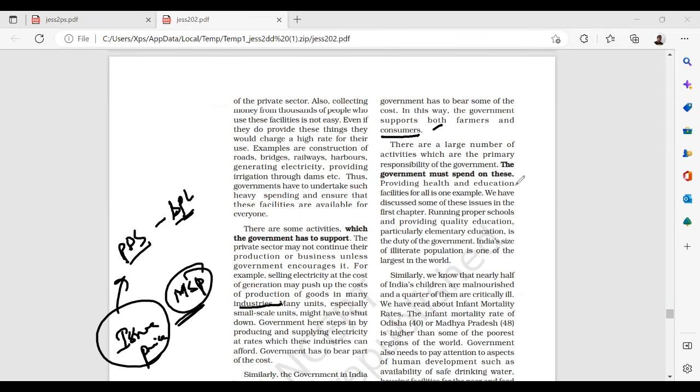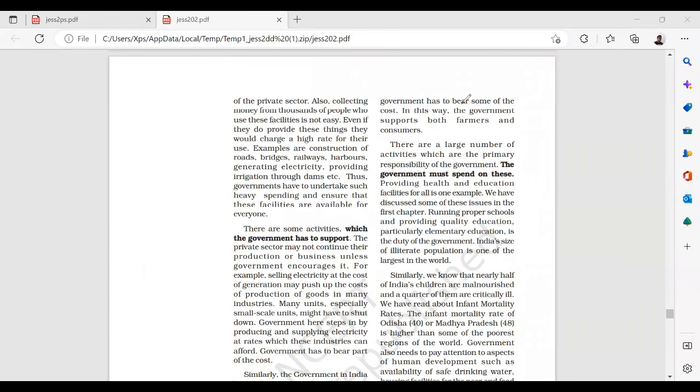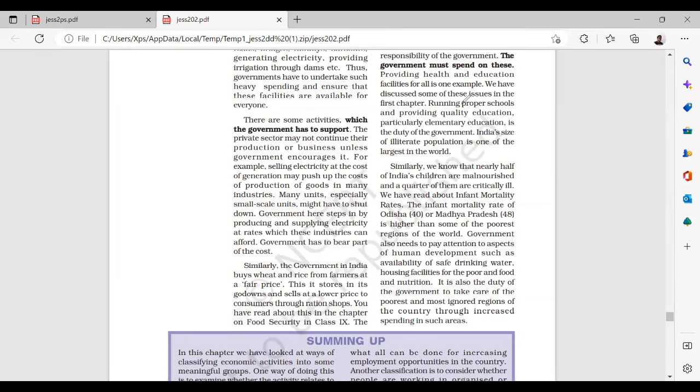There are a large number of activities which are the primary responsibility of the government, such as spending on health and education. Running proper schools and providing quality education is the responsibility of the government, and giving licenses to the private sector is also its responsibility. Nearly half of India's children are malnourished and a quarter of them are critically ill.